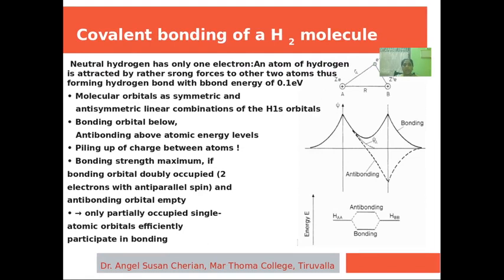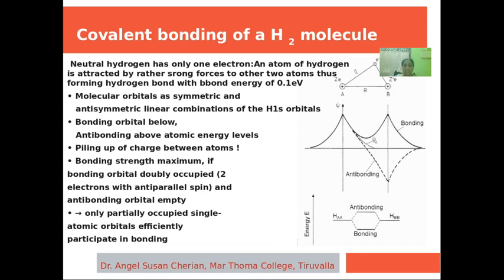As we know, neutral hydrogen has only one electron. An atom of hydrogen is attracted by rather strong forces to another atom, thus forming a hydrogen bond with a bond energy of approximately 0.1 electron volt. Its molecular orbitals can be symmetric and antisymmetric linear combinations of H 1s orbitals. The bonding orbital is below the atomic energy level, and the anti-bonding orbital is above the atomic energy level.